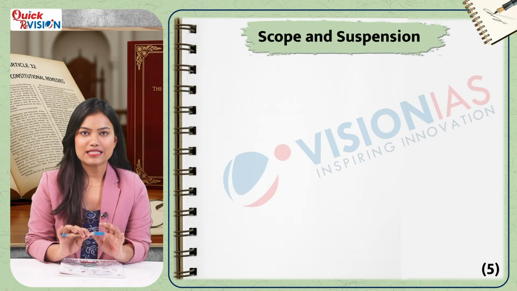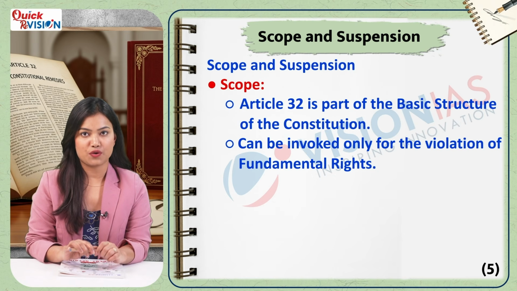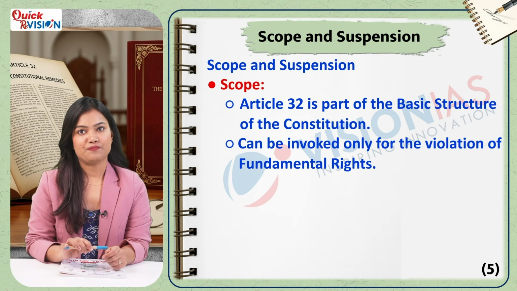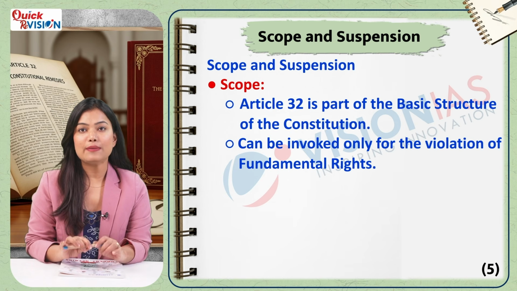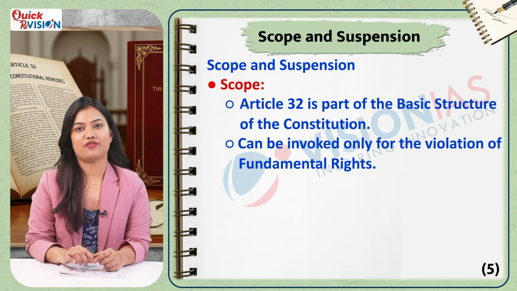The Supreme Court has held that Article 32 is a part of the basic structure of the Constitution and cannot be taken away, even by an amendment. As we noted, it can only be invoked for the violation of fundamental rights, not other legal rights.